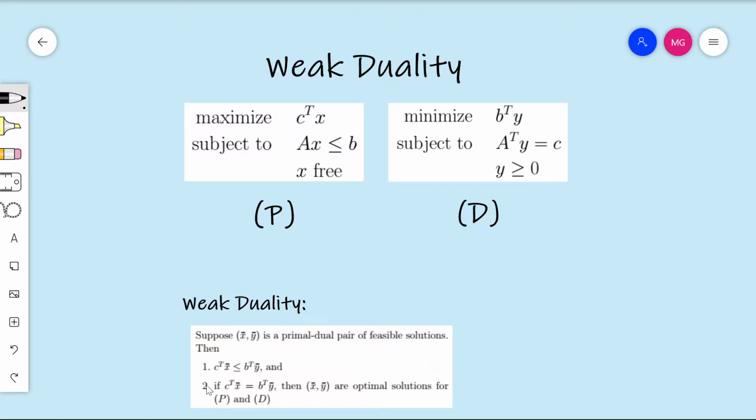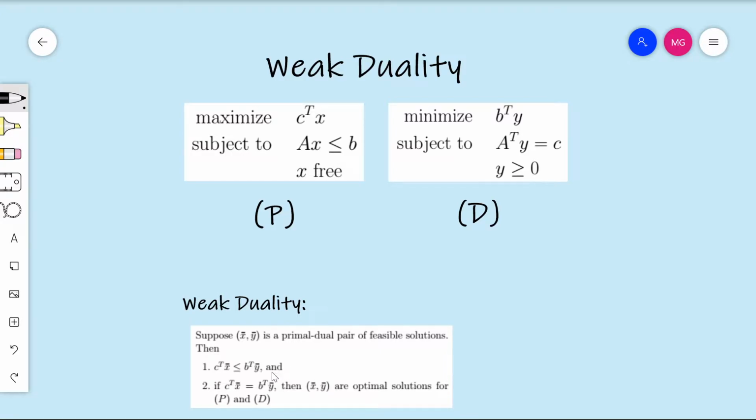The second statement follows directly from the first. So the second statement is saying that if C transpose x bar actually so happens to equal B transpose y bar, then that must mean that x bar and y bar are optimal solutions for the primal and dual respectively. So we know that C transpose x bar is at most B transpose y bar. That's what the first thing is saying. And then that implies the second thing, actually, because if B transpose y bar is an upper bound on C transpose x, then if C transpose x bar actually attains that upper bound of B transpose y bar, then we couldn't have done any better than that. So we've actually attained that upper bound. So x bar must have been an optimal solution.